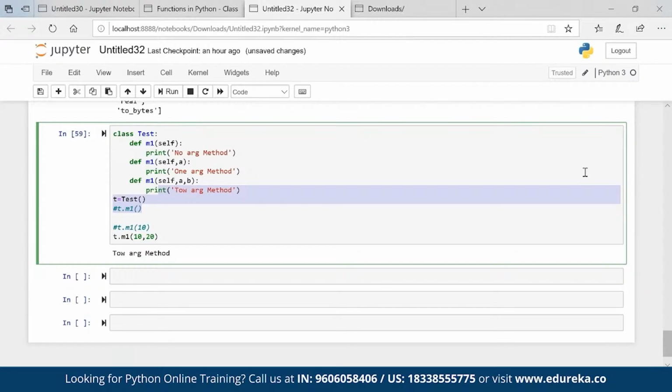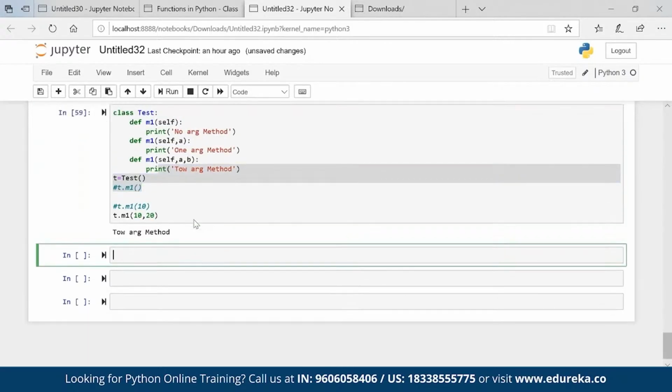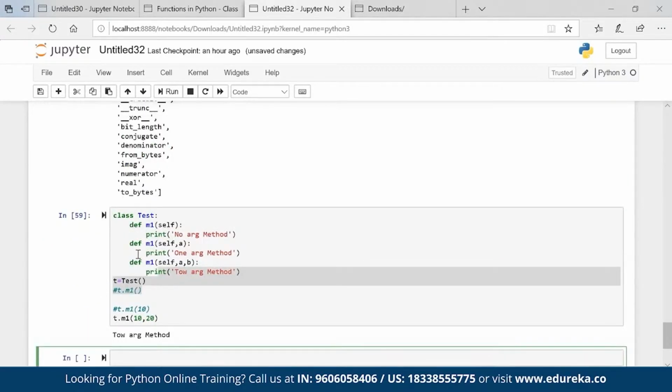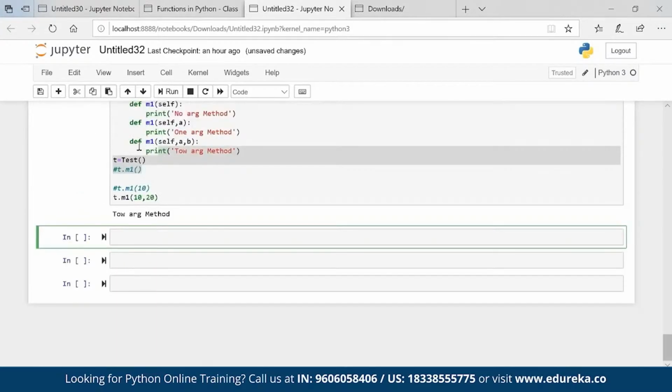Now the question arises, what is the solution? Can we solve that problem? Yes, we can solve that problem. How? There are two ways. I'll give both the options. Directly this way it will not work, we already saw it. It will give me the last method as an output.